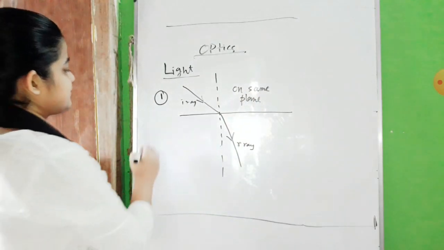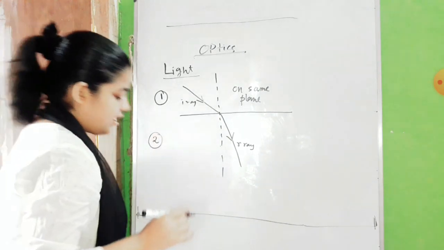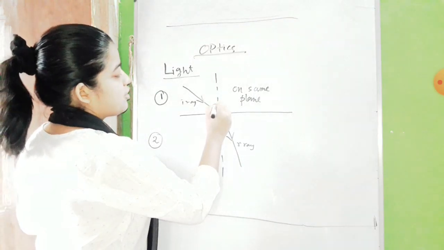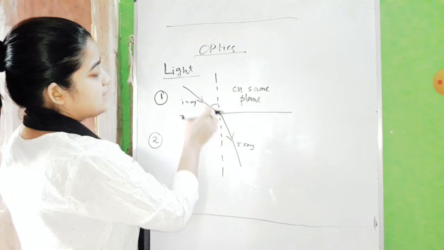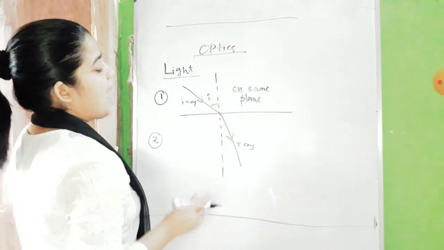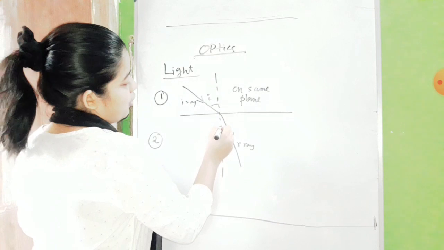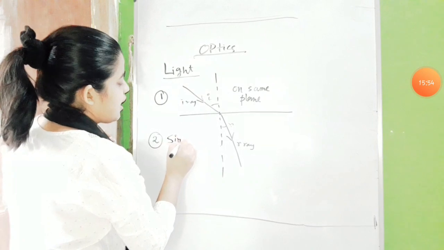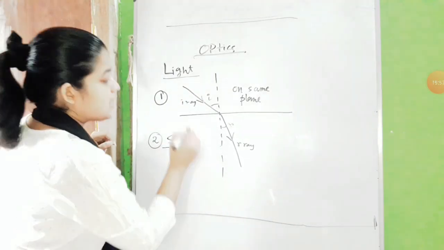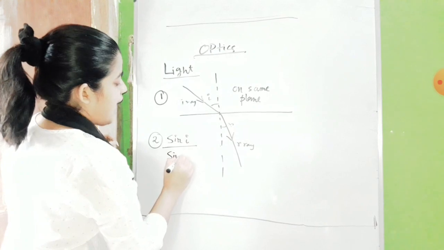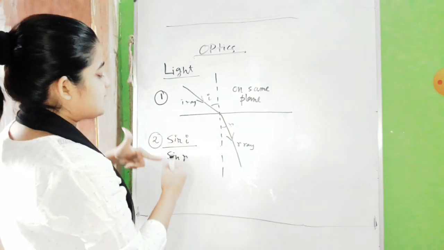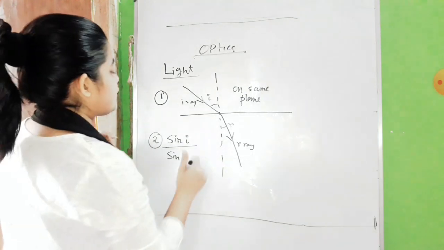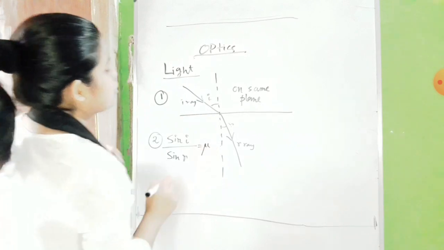Second law says, if you take the ratio of the sine of the angle of incidence, the angle between normal and the incident ray, which is I, and the angle of refraction, the angle between normal and refracted ray, which is R, that means sin I by sin R, then for a particular medium it will be constant.